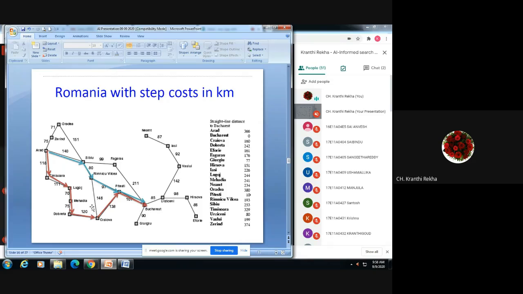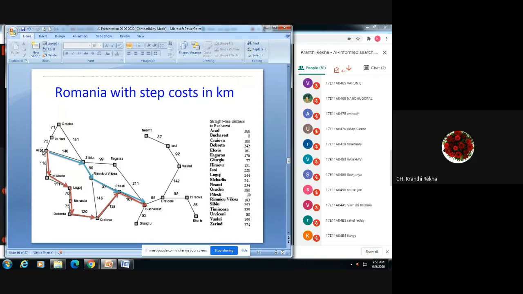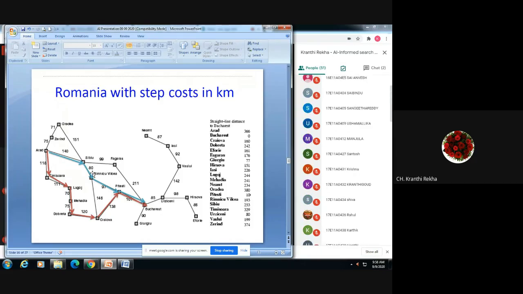This is the route map from various cities to Bucharest. So what we will do is expand the nodes. These are the various expansions. Let us say our aim is to make a path from the city Arad to Bucharest. So from Arad we will see which distance is less, and go to that path.